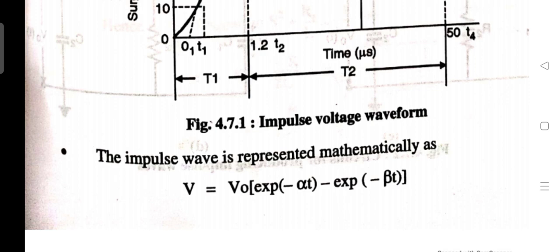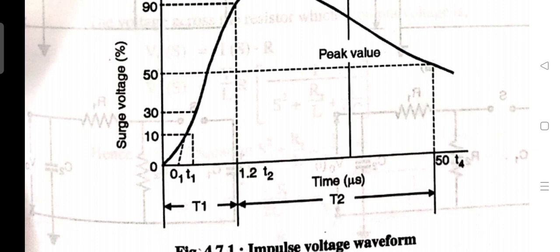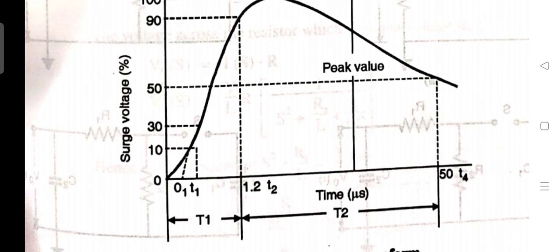According to Indian standard specification, the impulse voltage is defined as 1.2 per 50 microsecond and 1000 kilovolt. Thus a 1.2 per 50 microsecond and 1000 kV wave represents an impulse voltage wave with a front time of 1.2 microsecond, a fall time to 50% of peak value of 50 microsecond, and a peak value of 1000 kV.